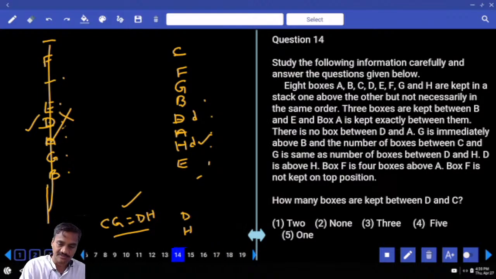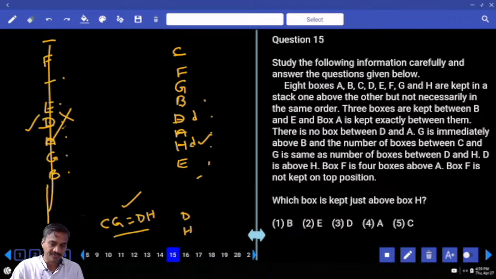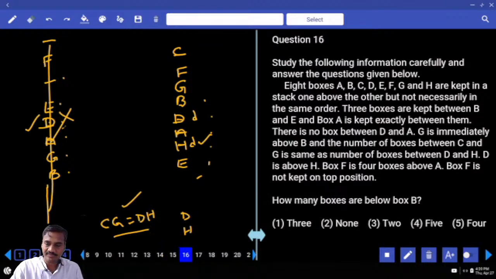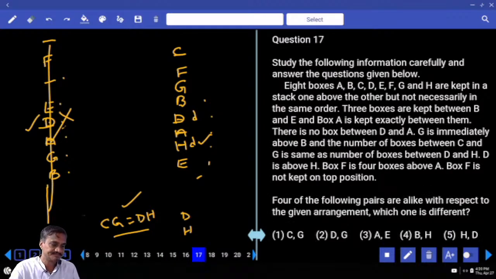Into one is choice 3. Then 15. Which box is kept just above H? Just above H, that is A, choice 4. 15. How many boxes are below 2B? Now below 2B there are 4 boxes, choice 4.